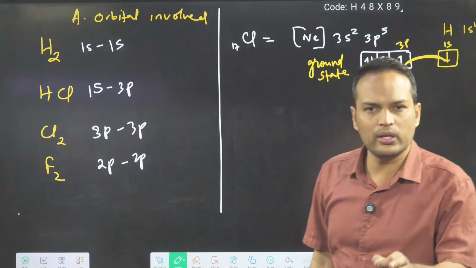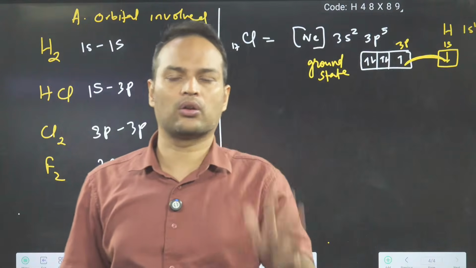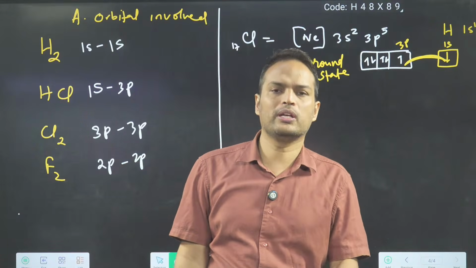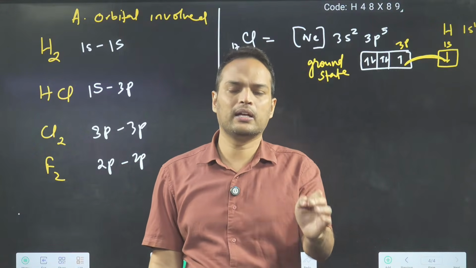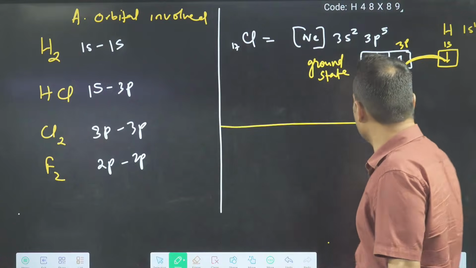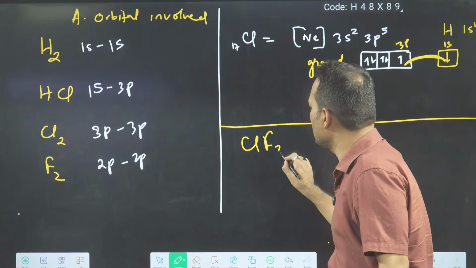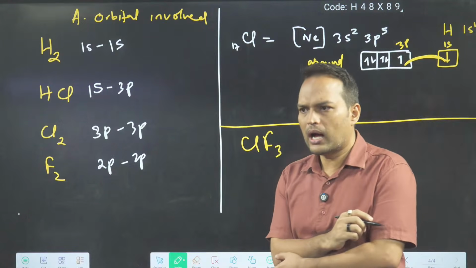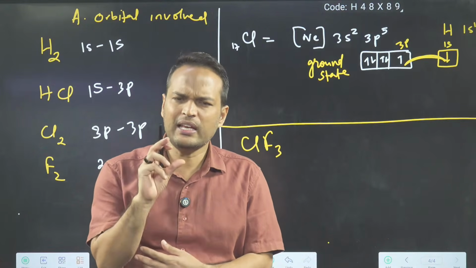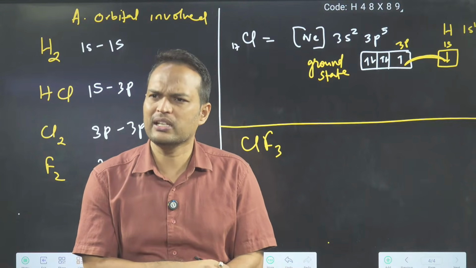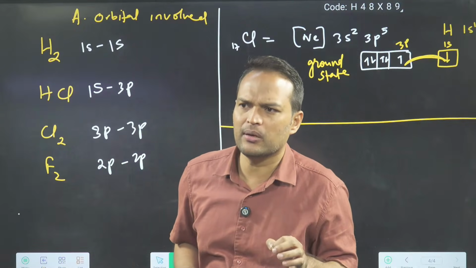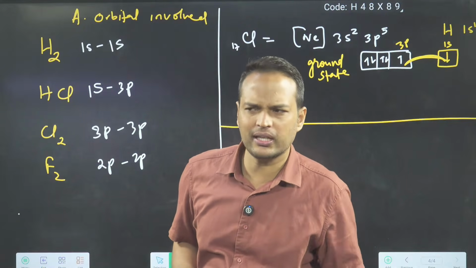In ground state, chlorine is having one unpaired electron. It can form one bond. Now if someone says, sir, I want to make ClF3, then is chlorine making bond in ground state? Tell me.